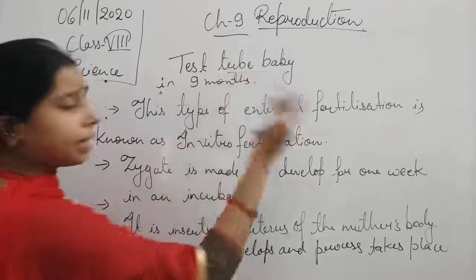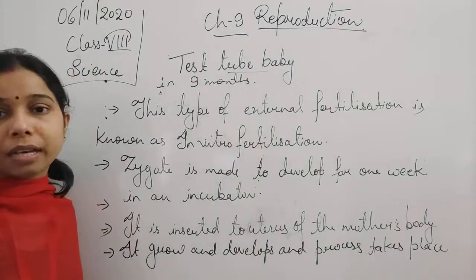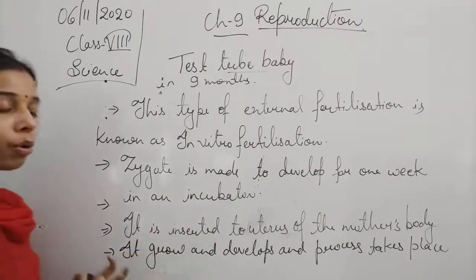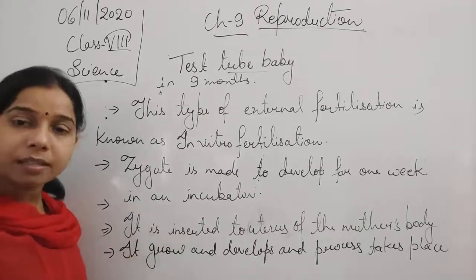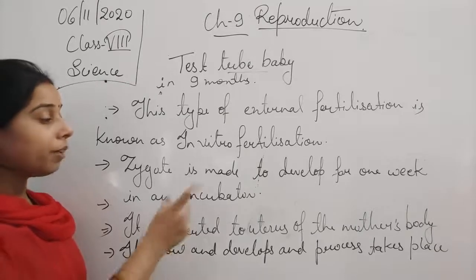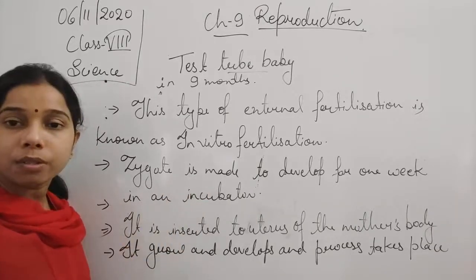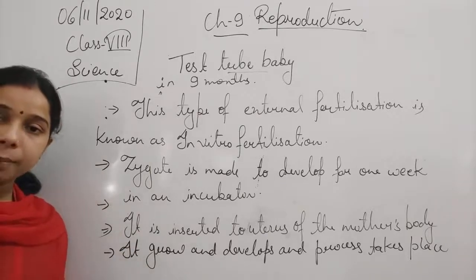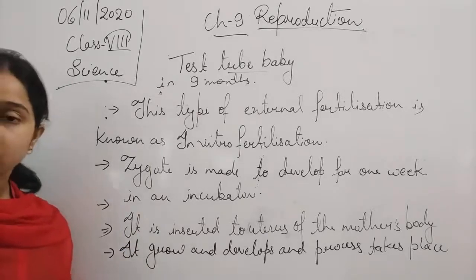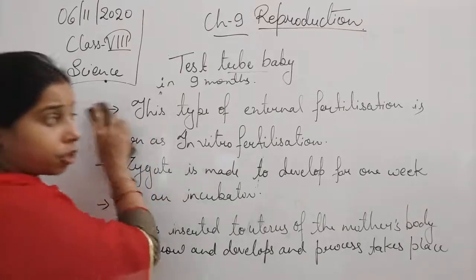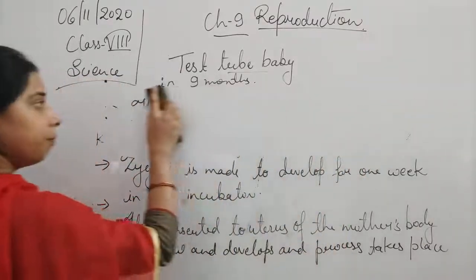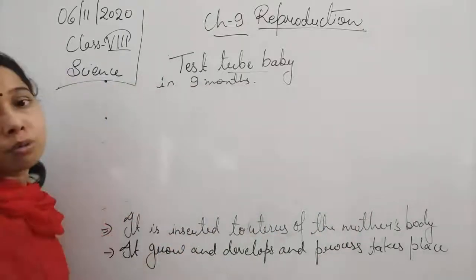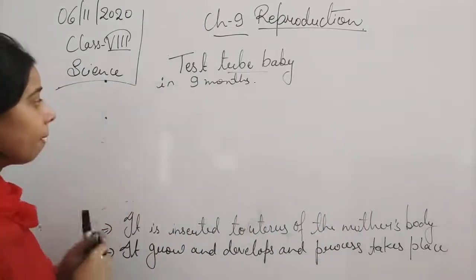Again, there is no difference between in vitro fertilization and normal fertilization. In both cases, the growth and development take place over 9 months. We are keeping the zygote outside only for 1 week. Then it takes about 9 months, and the fetus is properly grown, the body parts are recognizable, it is fully developed, so it will come outside.